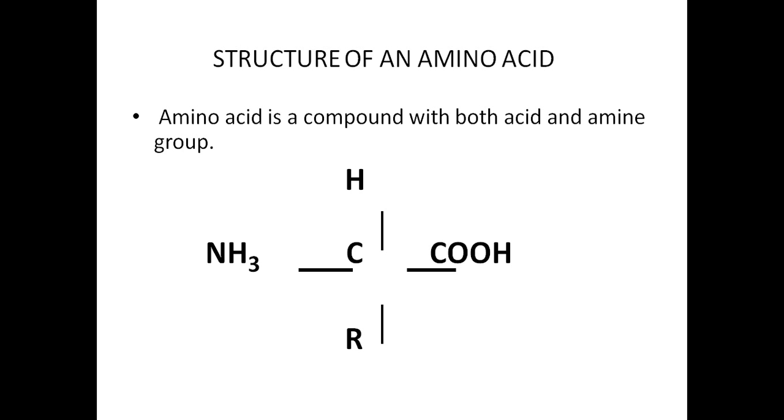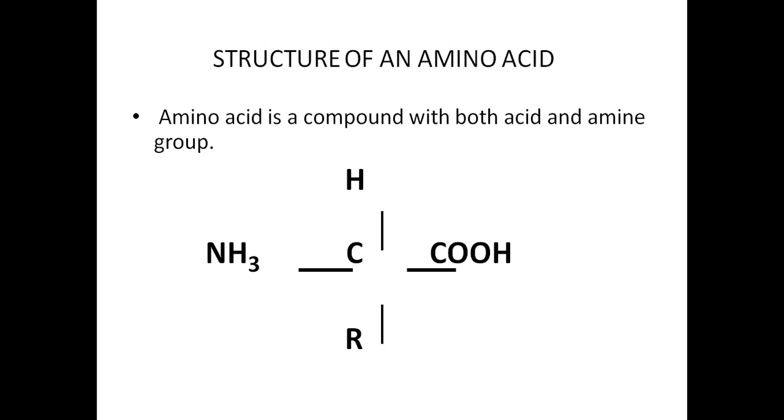Now if you see the structure of an amino acid, it is a compound with an acid group and an amino group. That is why it is called an amino acid. It consists of an amino group and an acid group, that is the COOH group.